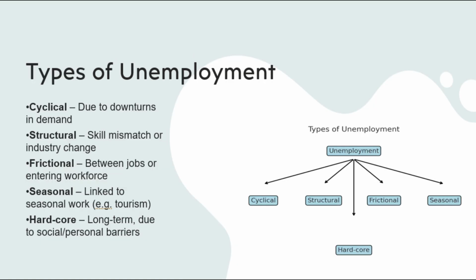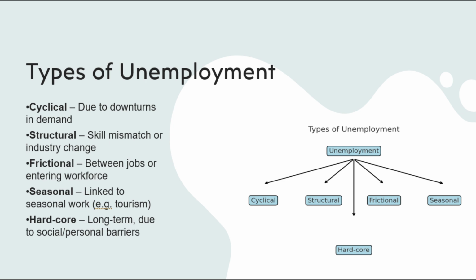Understanding the different types of unemployment is important. Cyclical unemployment occurs when there is a downturn in the business cycle, when aggregate demand falls and firms reduce production and lay off workers. Structural unemployment arises when there is a mismatch between the skills workers have and the skills needed by employers, often due to technological change or shifts in industry composition.